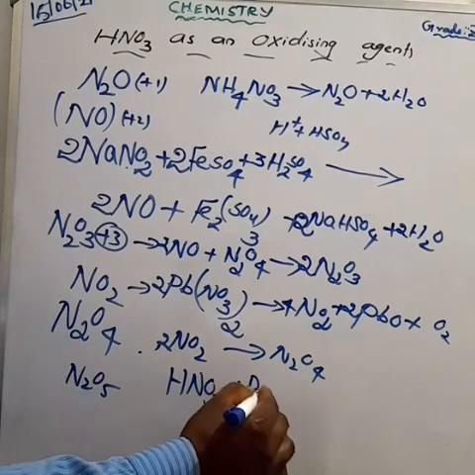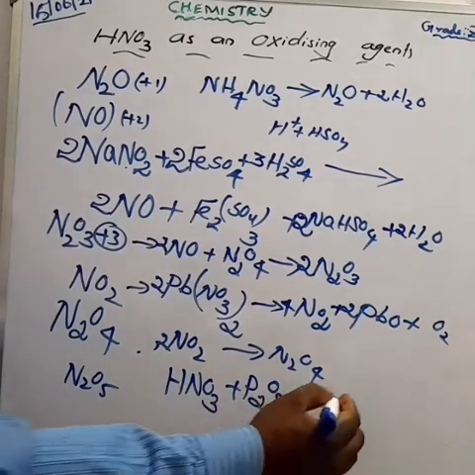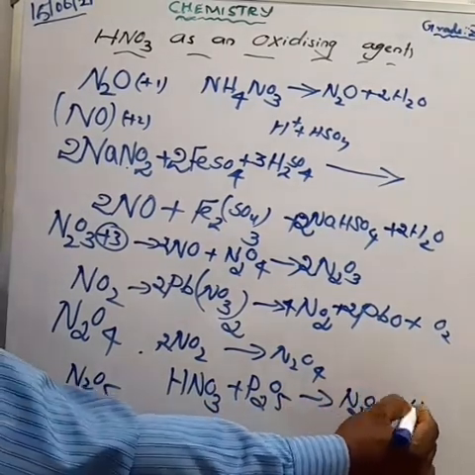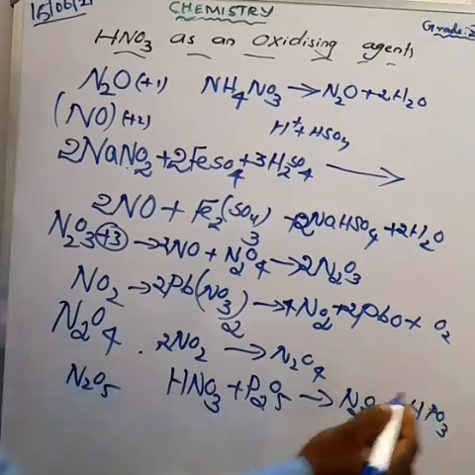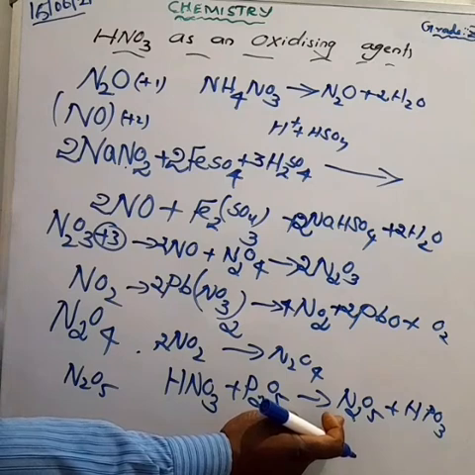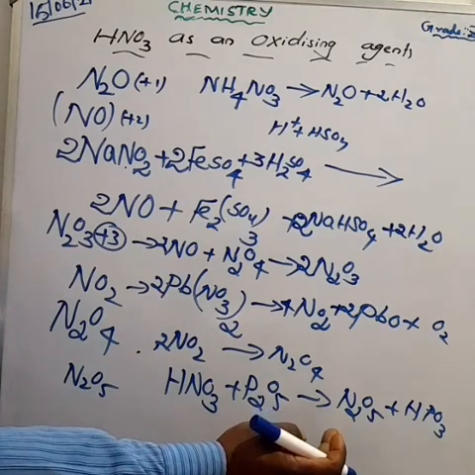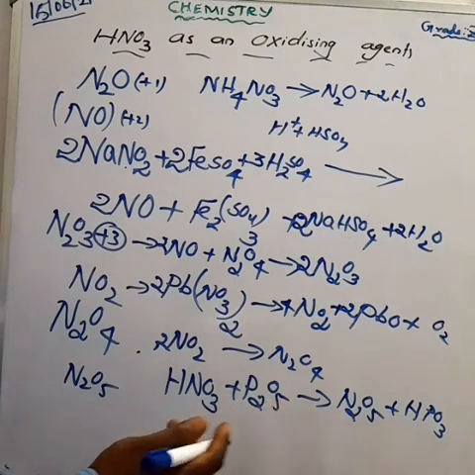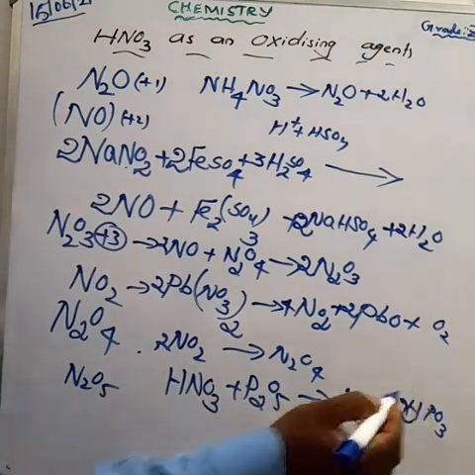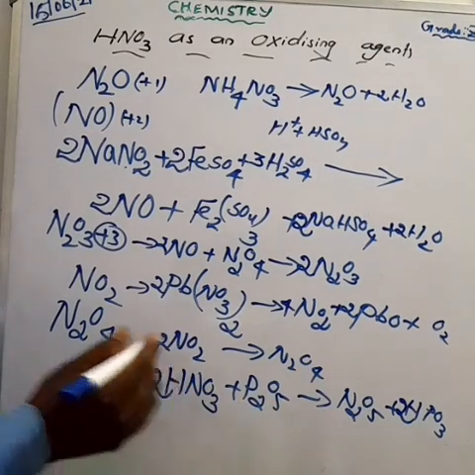We get N2O5 plus HPO3. How can you balance the equation? Here having 2 phosphorus, so make it 2. That is also balanced. Next, N2O5 has 2 nitrogen on the product side, so make it 2 here. Now the equation is balanced.